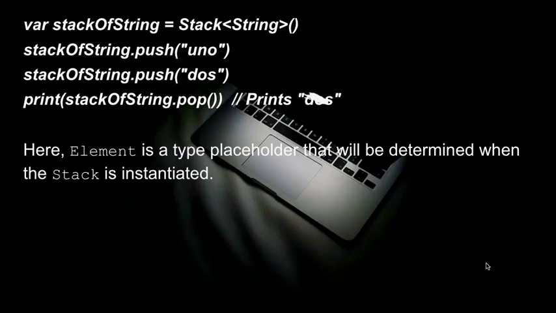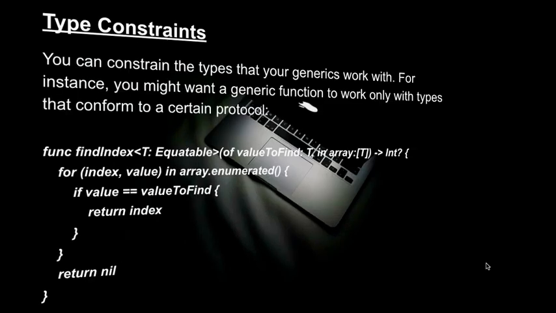So, friends, we will create var stackOfString = Stack<String>(), then stackOfString.push("uno") and stackOfString.push("dos"). Now if we print stackOfString with the pop function, it will print dos. Here Element is a type placeholder that will be determined when the stack is instantiated.